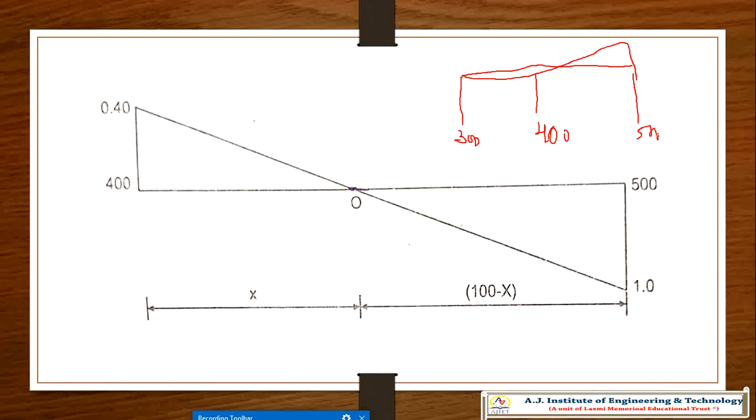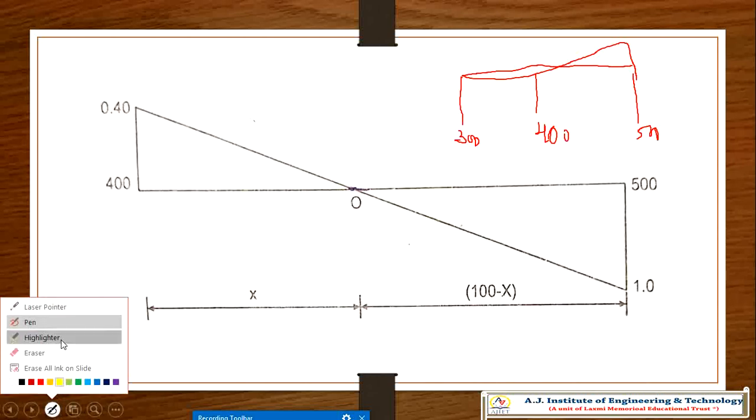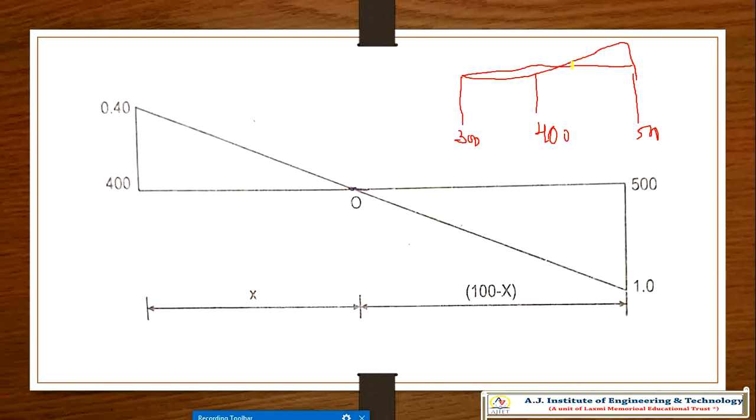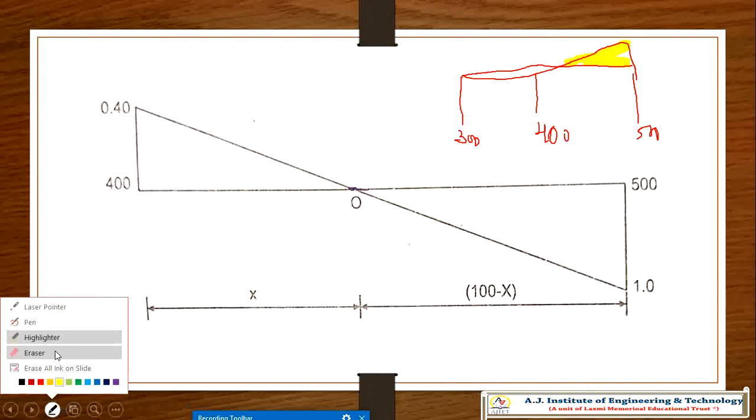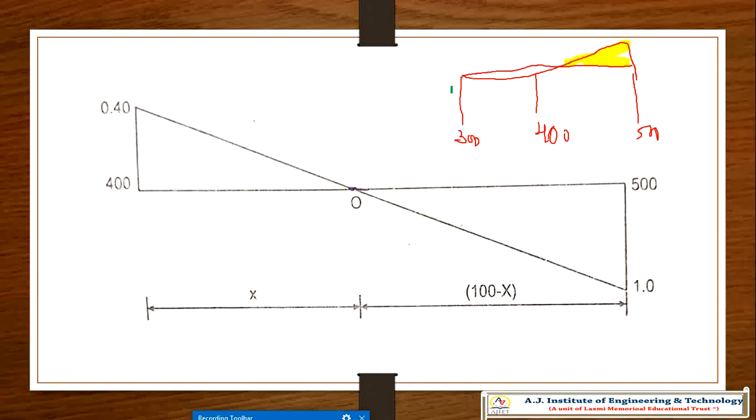If the cases are like this, in these cases, we cannot say exactly where the cutting and filling are partially distributed. These portions we cannot highlight, so this is the portion.